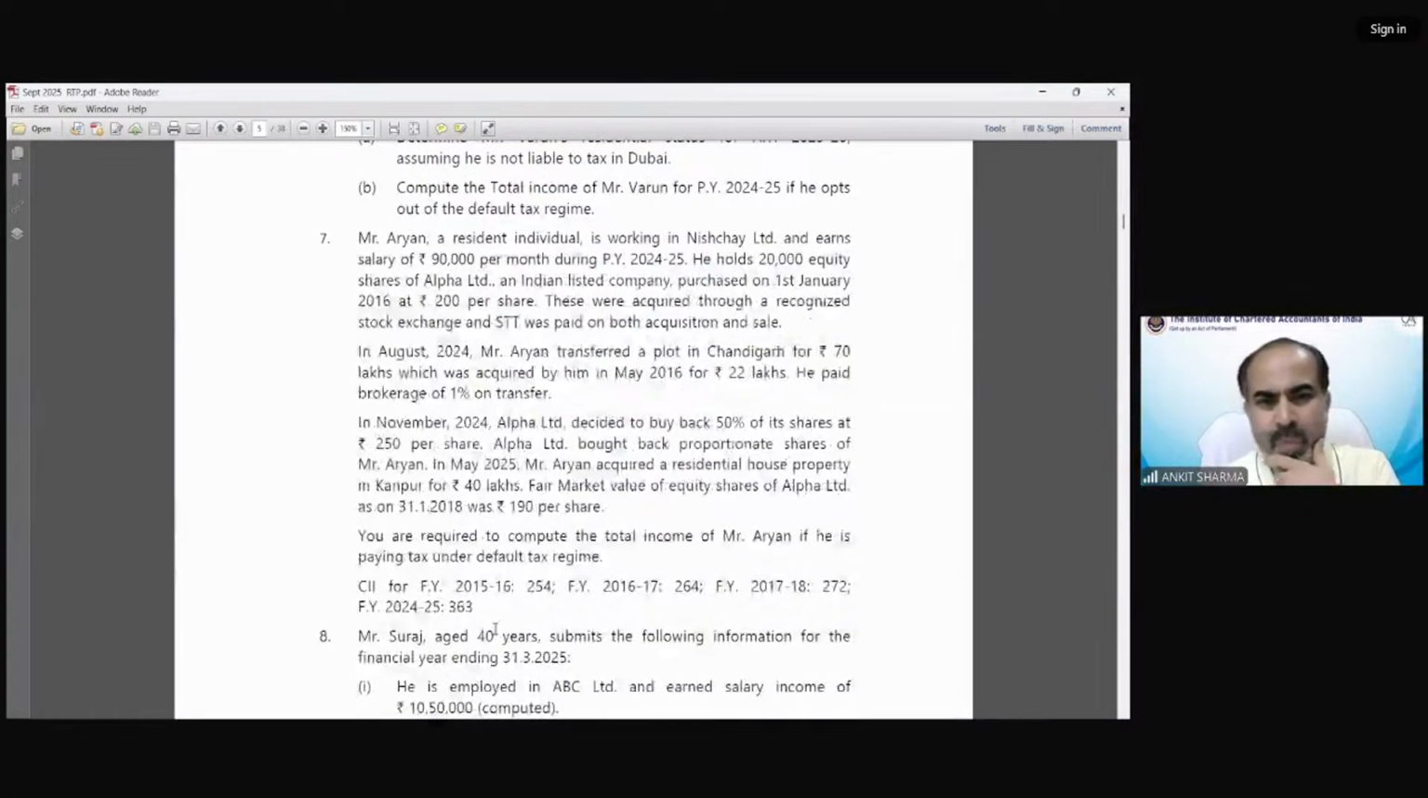So that buyback of 50% shares at 250, right? While computing in the solution, they have considered the sale consideration as nil, and 250 is included. I mean, 50% is 10,000 shares multiplied by 250 per share, and they have included that income as dividend in income from other sources.